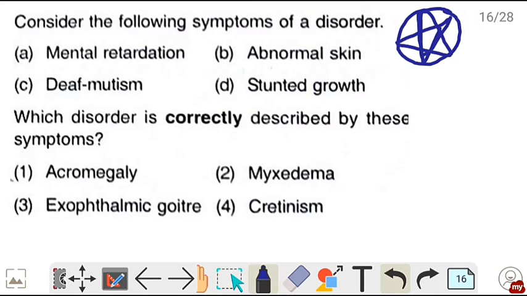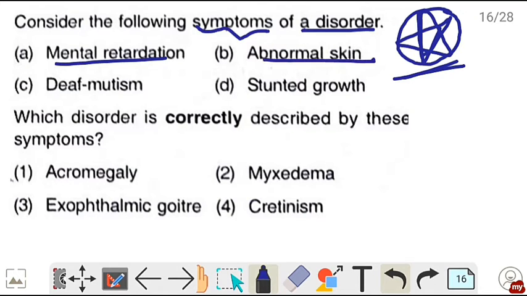This is a very nice question क्योंकि यहाँ पे बहुत बड़ा सा स्टार बना है, आप लोग इसको देख भी सकते हो कि this is a star question. Consider the following symptoms of a disorder. तो यहाँ पे एक disorder है, उसका symptoms दिया है mental retardation, abnormal skin, deaf mutism यानी गूंगा बहरा हो जाना, and stunted growth. तो ये किस चीज़ का symptoms है? Which disorder is correctly described by these symptoms?